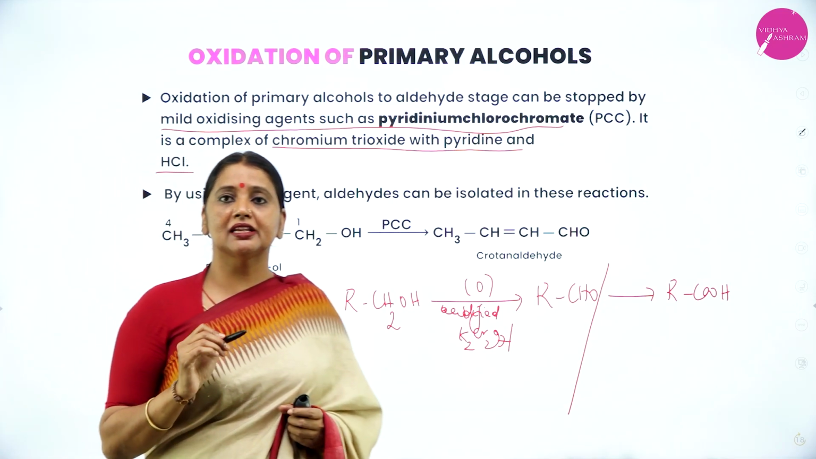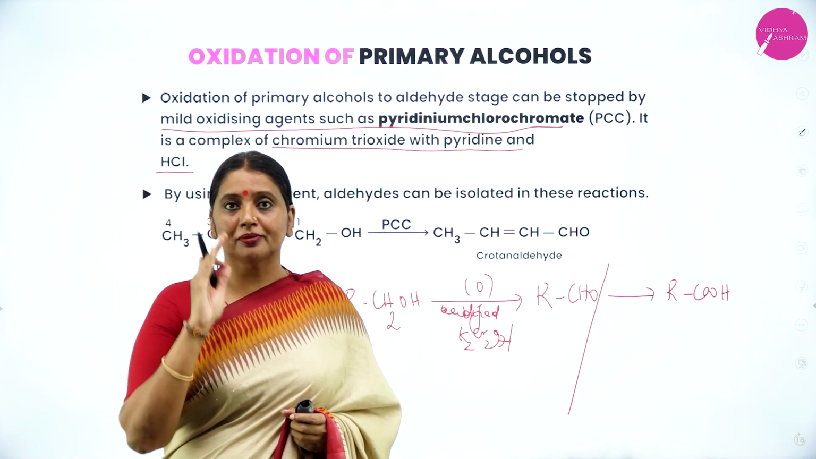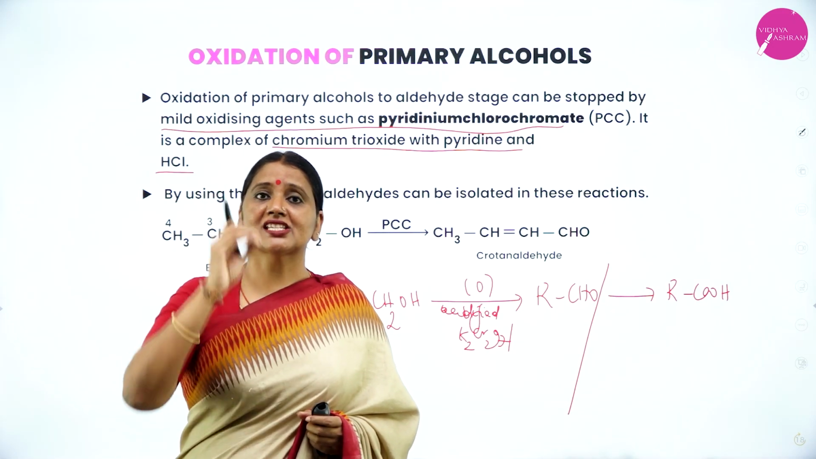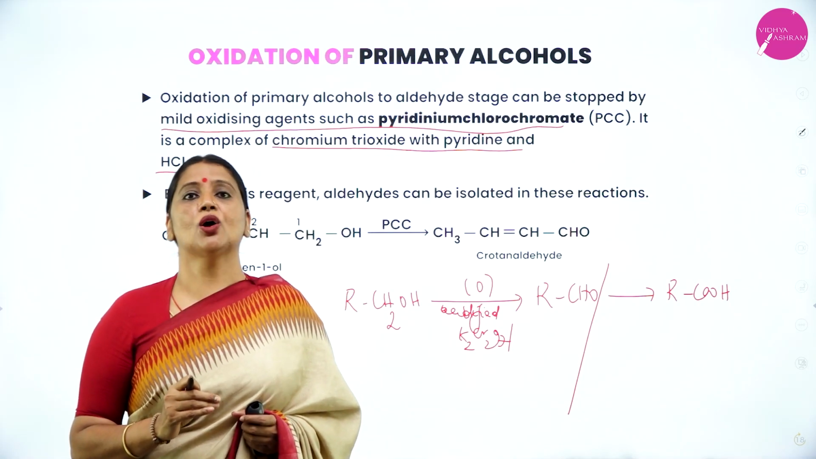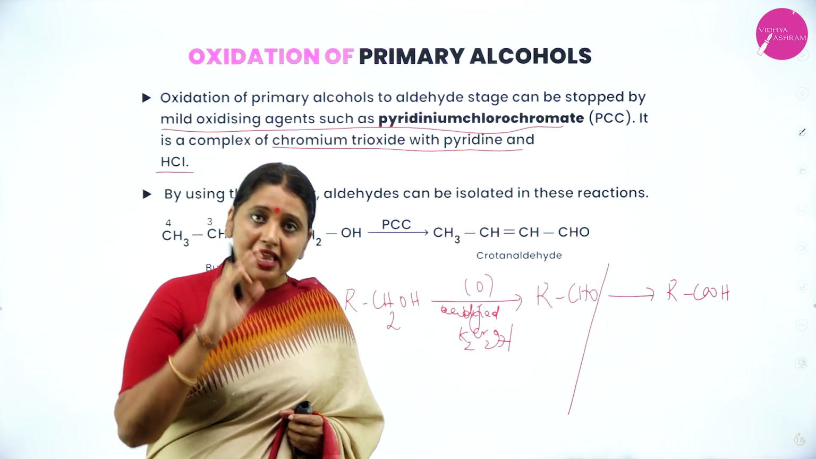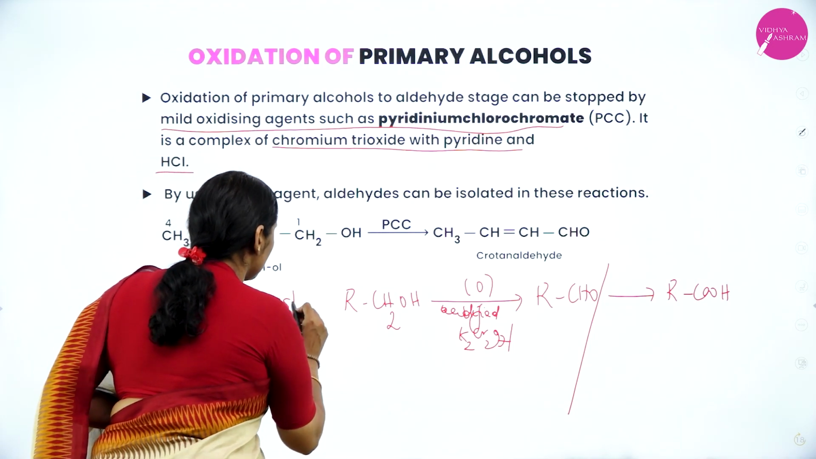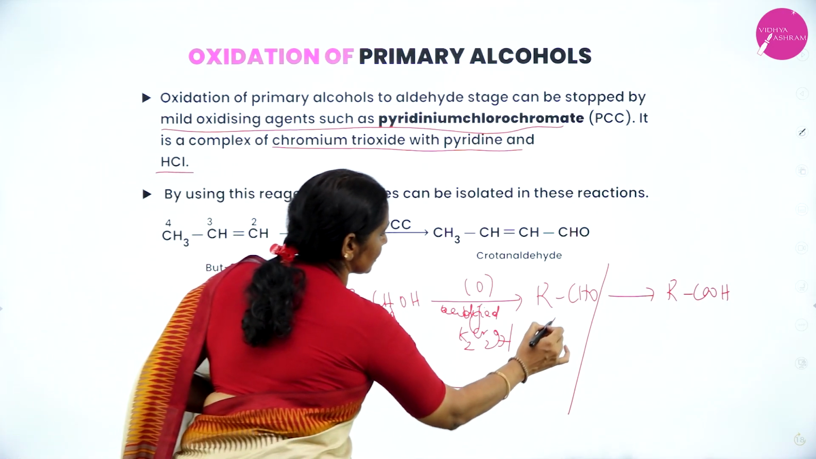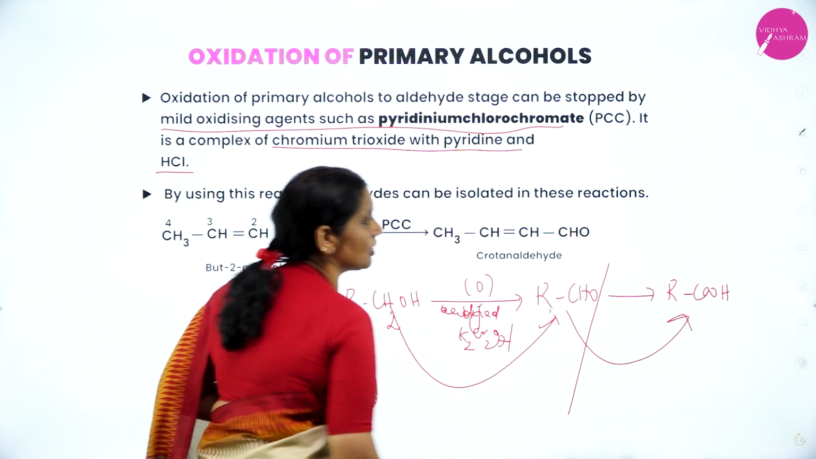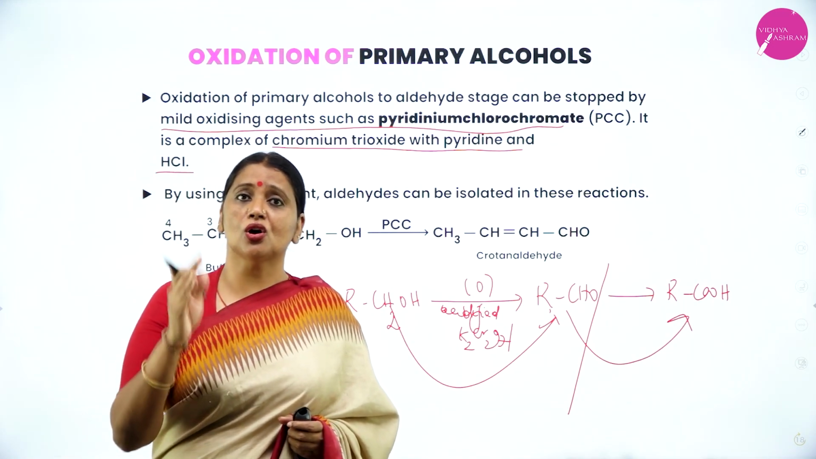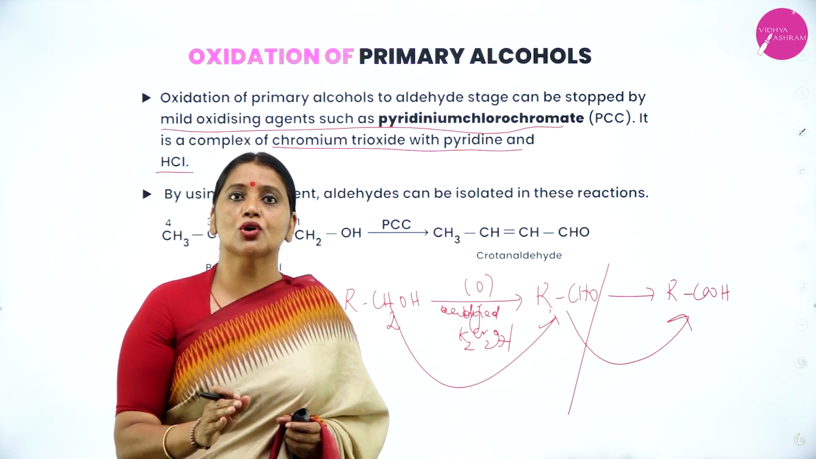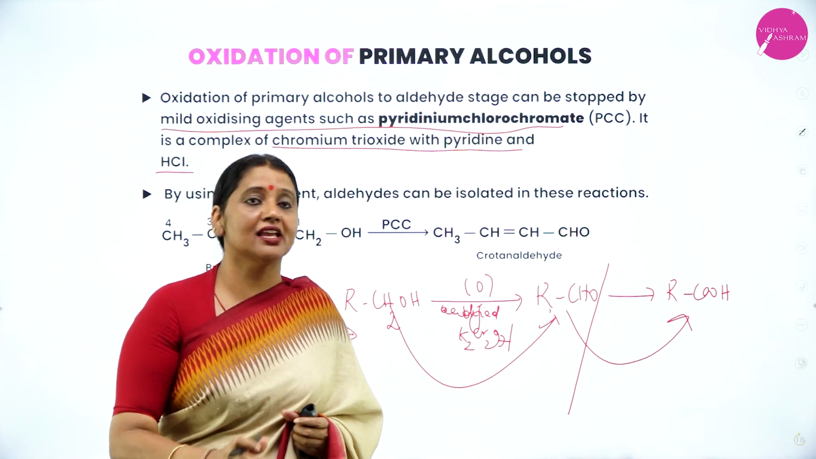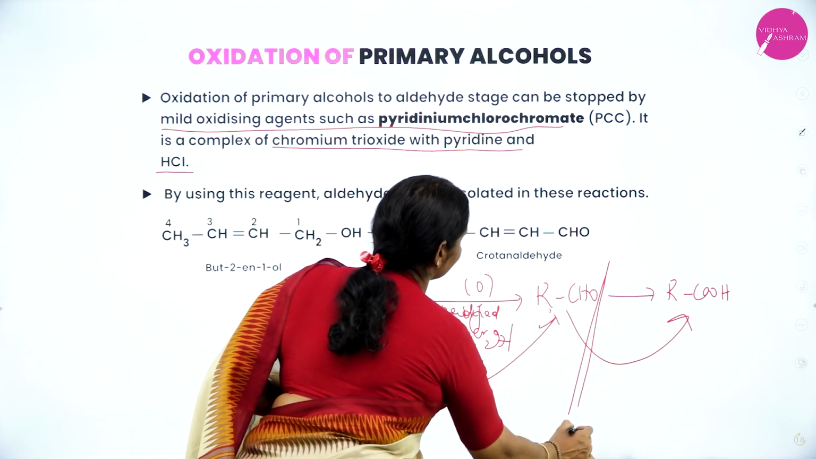How can you prepare pyridinium chlorochromate? Pyridinium chlorochromate is obtained by mixing pyridine with chromium trioxide and HCl, and it's a very beautiful example of a mild oxidizing agent. Therefore, the same primary alcohol, if you use a strong oxidizing agent, first gets oxidized to aldehyde, then gets oxidized to carboxylic acid. Instead of a strong oxidizing agent, if you use a mild oxidizing agent like pyridinium chlorochromate, also called PCC, the oxidation stops at the aldehyde stage only.